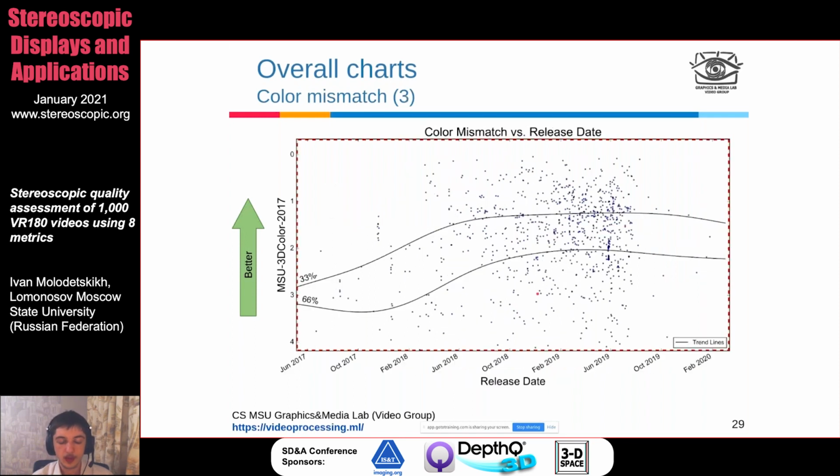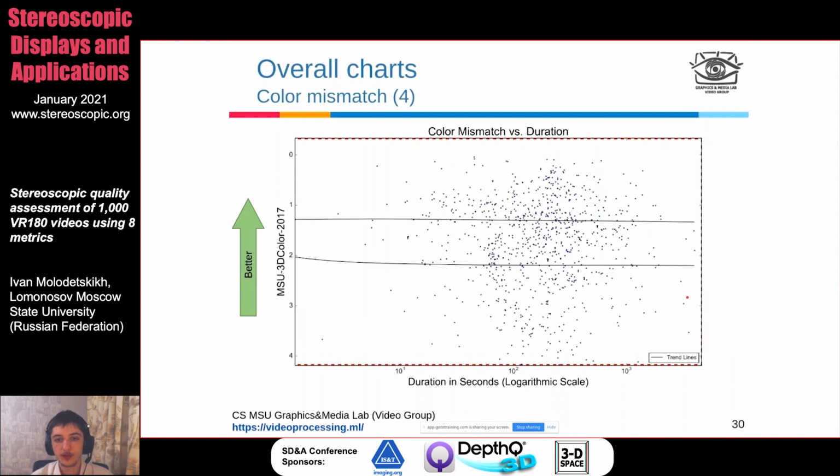Now, with release date, the color mismatch actually did improve. So in 2017, videos had worse metric value than in 2018 and later. So this is great. The color mismatch is improving. Versus duration, there is no correlation, however.